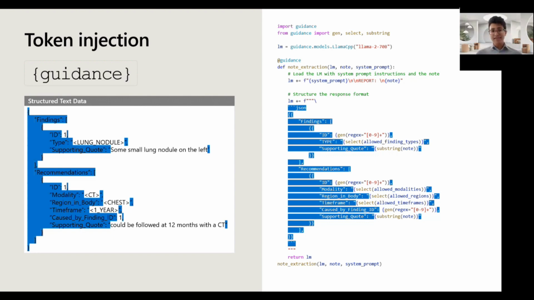If any of these is not correct, then our parser is going to break, our downstream software is going to break. It's something that we just can't afford to get wrong. So the idea here is, why should we even have the language model generate this text when we know it needs to be in the output?